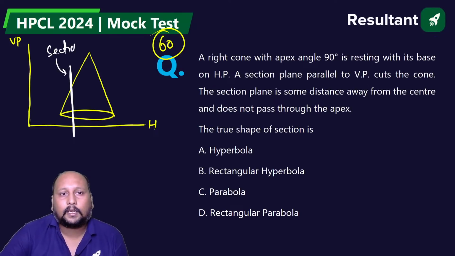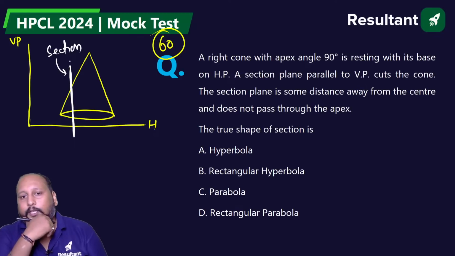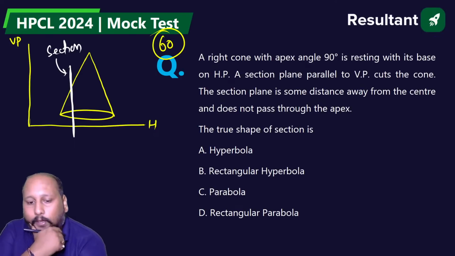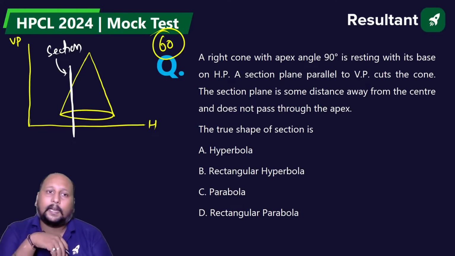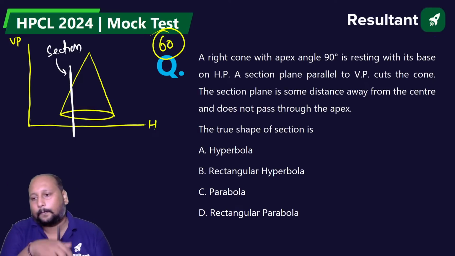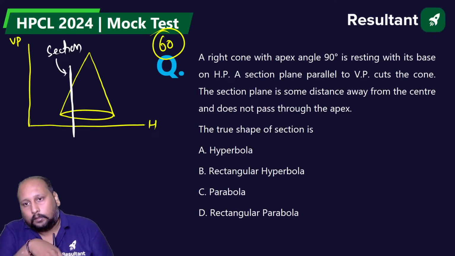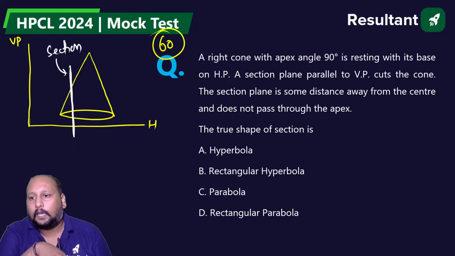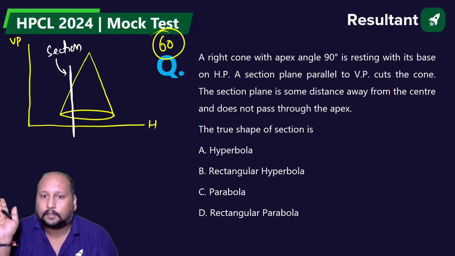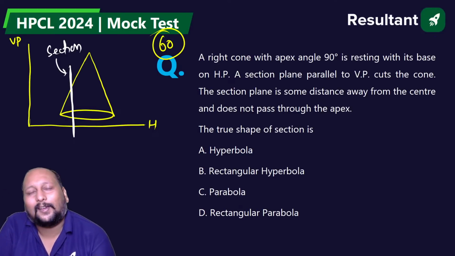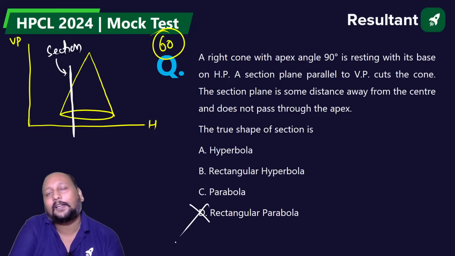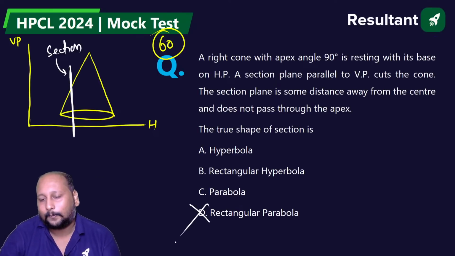Can you tell me what kind of profile you are getting? The true shape of the section will be hyperbola, rectangular hyperbola, parabola, or rectangular parabola. What kind of profile will you be getting if I cut a section exactly like this? A, B, C, or D. Second last question, guys. What is rectangular parabola? The first option that you will eliminate is option D. There is nothing like rectangular parabola. We have rectangular hyperbola, right?